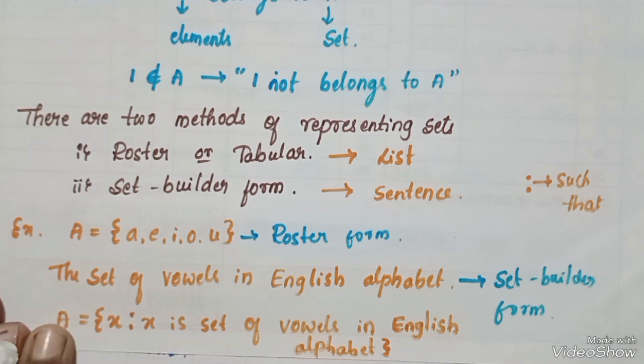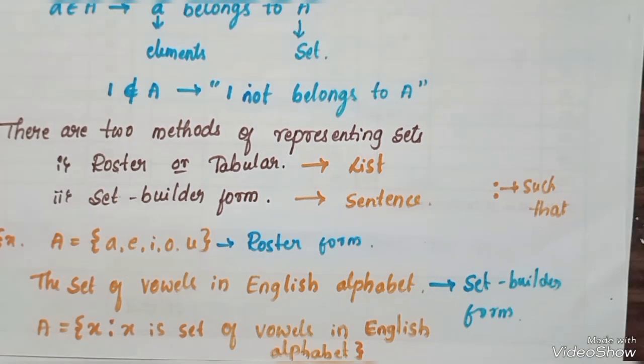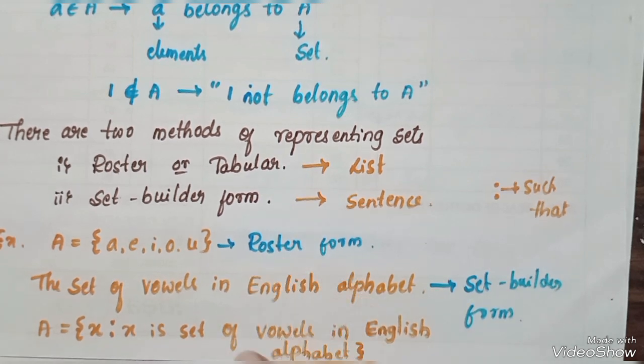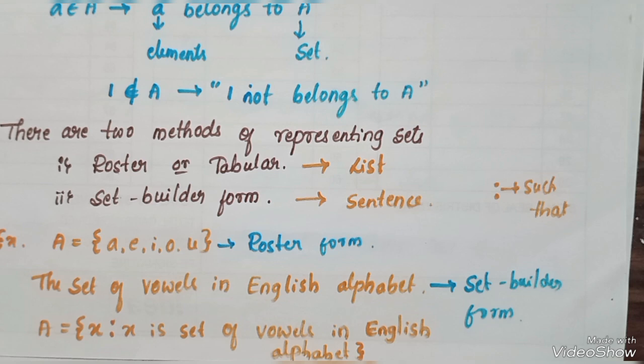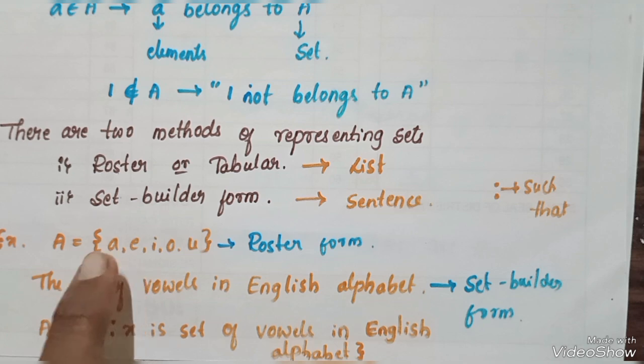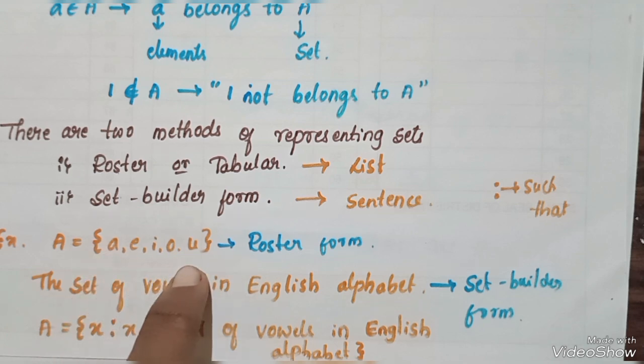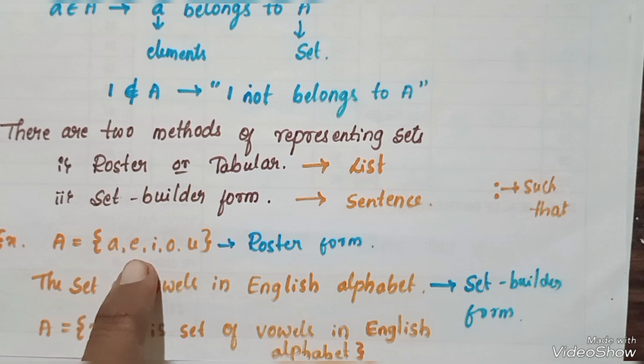Now there is another point. Usually in roster form, or in any form in which a set is written, repetition of elements is not taken. Whatever number of times an element is given, in a set it is denoted by a single letter. The elements a, e, i, o, u are written only once, and we have to put a comma between the elements.